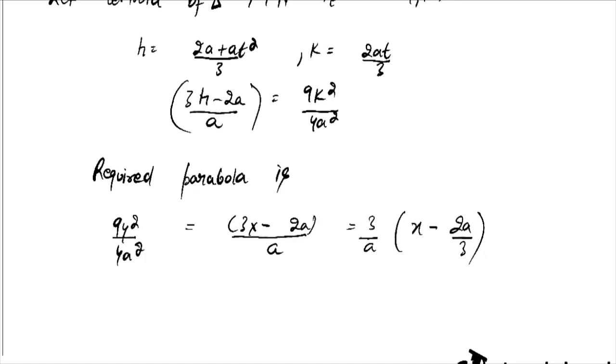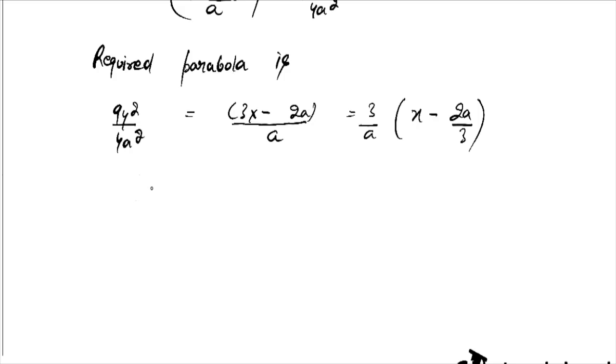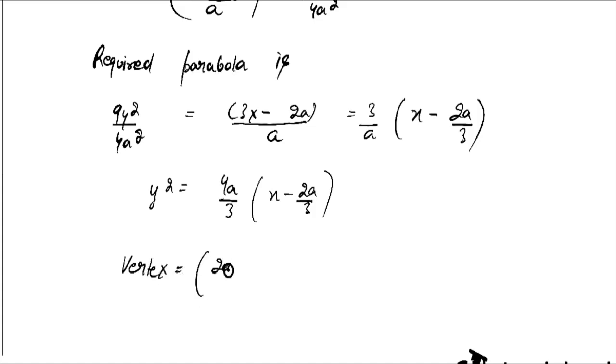So from here we can write y square is equal to 4a by 3 into x minus 2a by 3. Finally, our vertex is 2a by 3 comma 0, and our focus is a comma 0. This will be our final answer.